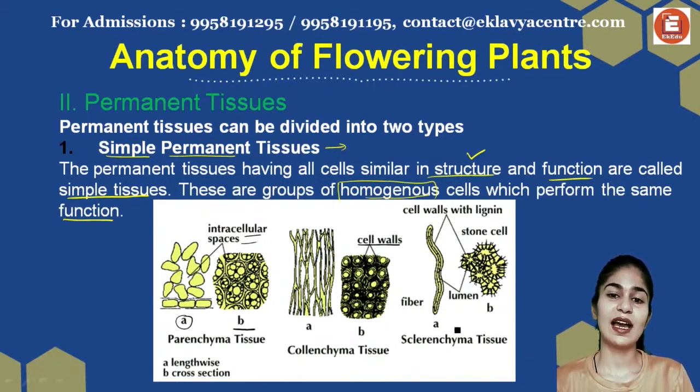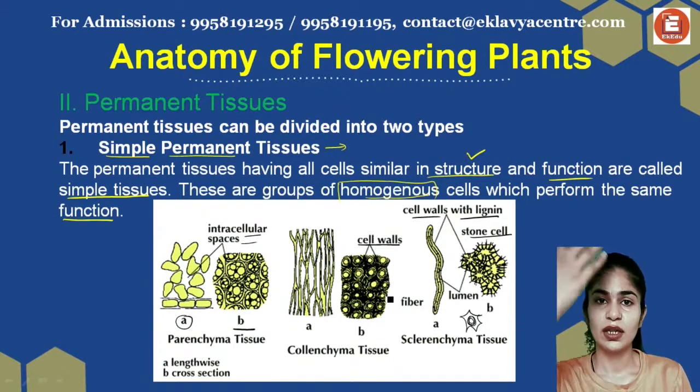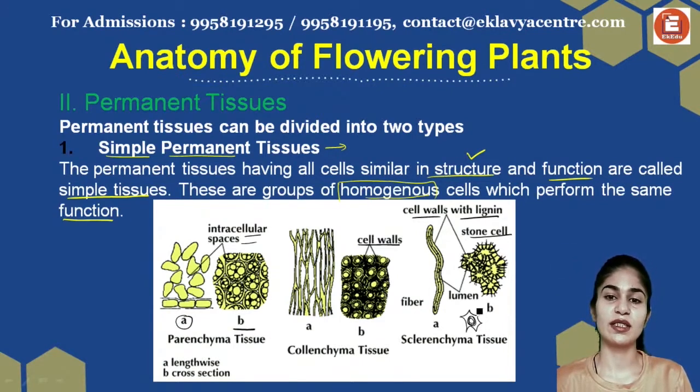Now talking about sclerenchyma, sclerenchyma are like fibers. So these fiber-like cells are present and the cell wall is made up of lignin. On the other hand, they also have lumen present between them. So it is going to be a cell with a lot of lumen in the middle. They are also known as stone cells. We're going to talk about why they are known as stone cells. Again, the fiber is your longitudinal section, and where you can see the lumen clearly is your cross section.